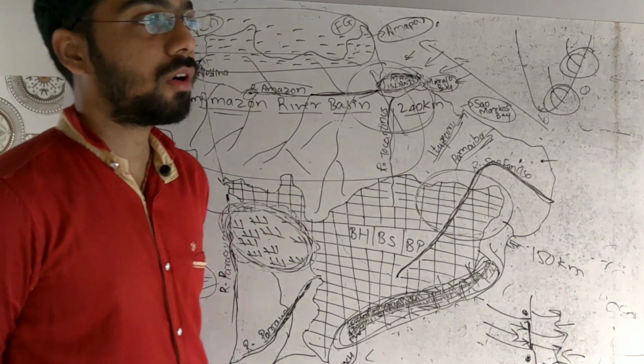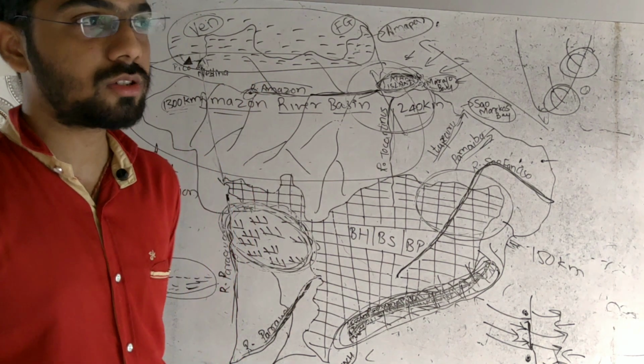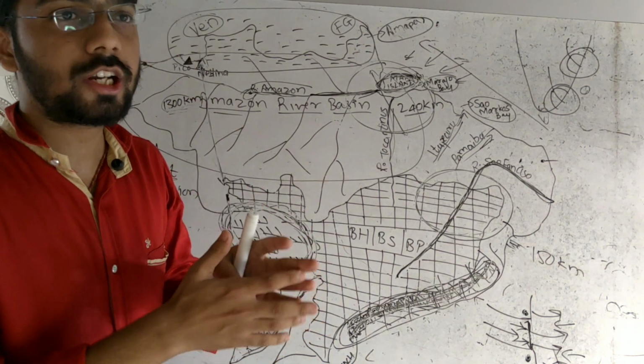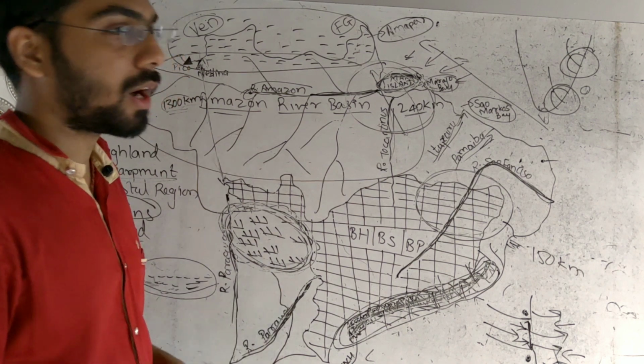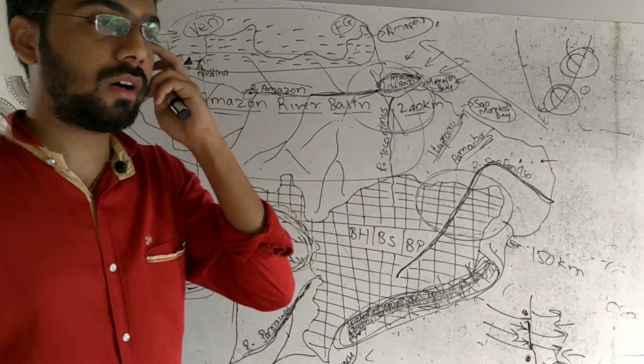The third river is the São Francisco River. As we can see, the Amazon starts from Peru, so its plains are divided between Peru and Brazil. The Paraguay-Paraná plain is in Brazil, Argentina and other countries.